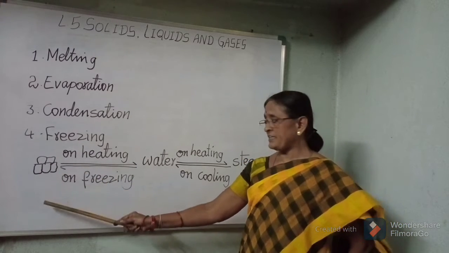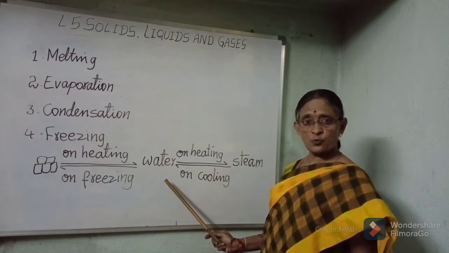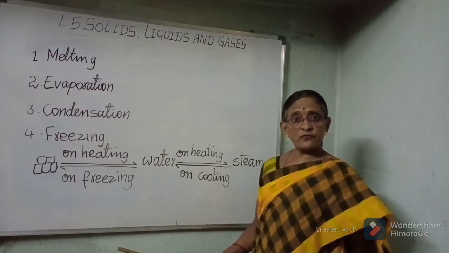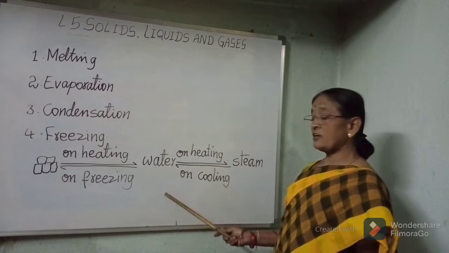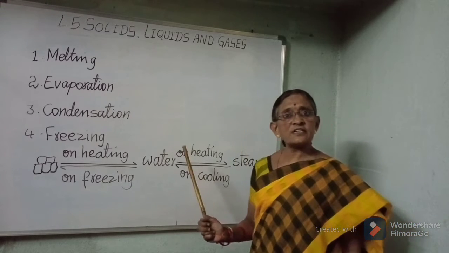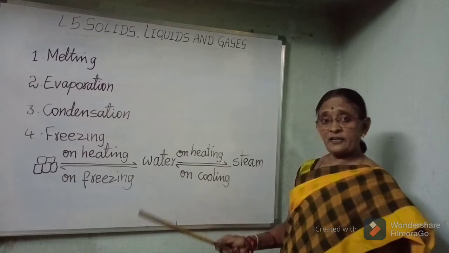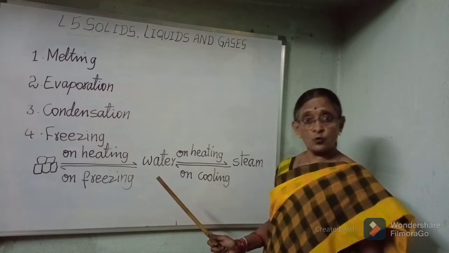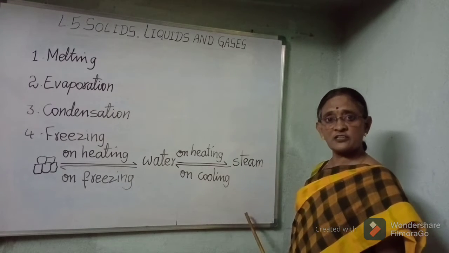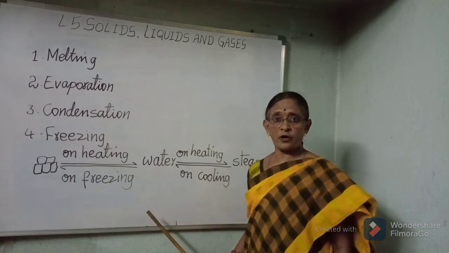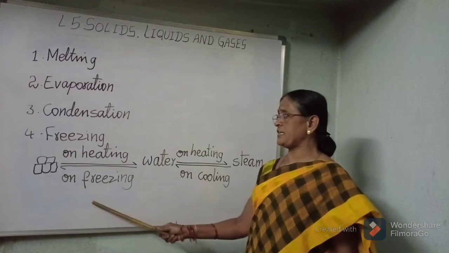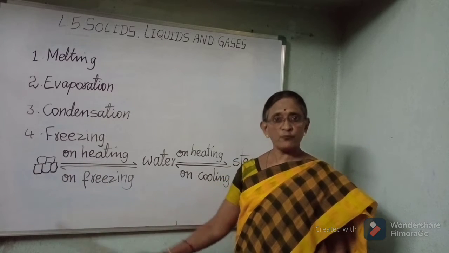For example, ice on heating changes into water. Ice is the solid form of water. Water is the liquid form of water. Again the water on further heating changes into steam, which is the gaseous form of water. Again the steam, on cooling, changes into the liquid form of water. The liquid form of water on freezing changes into the solid form of water.